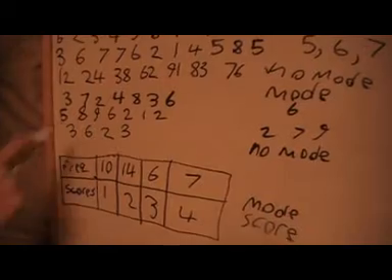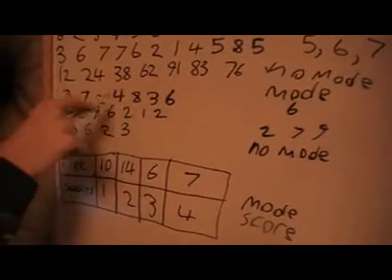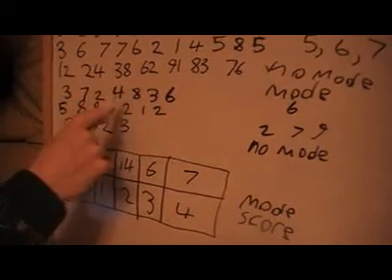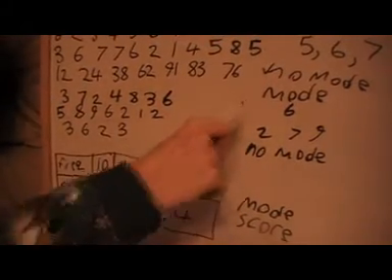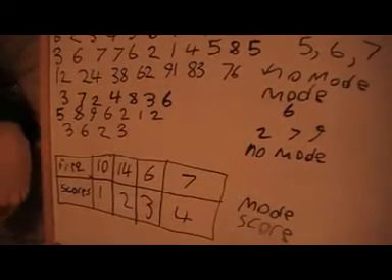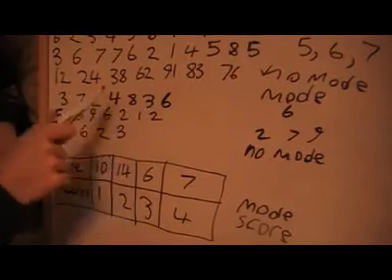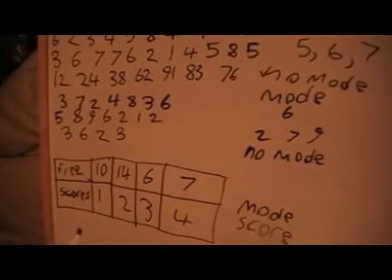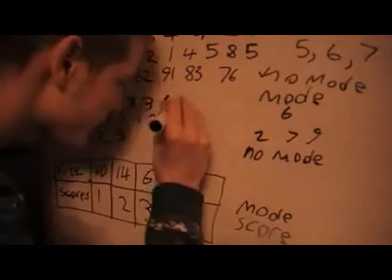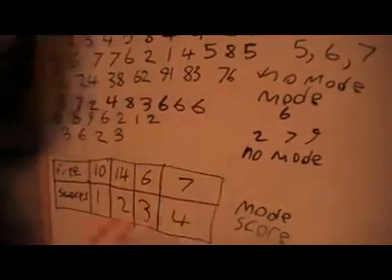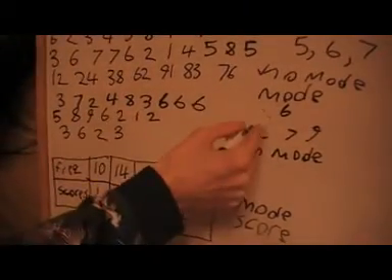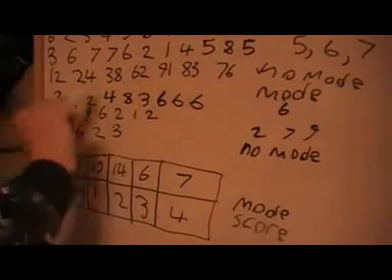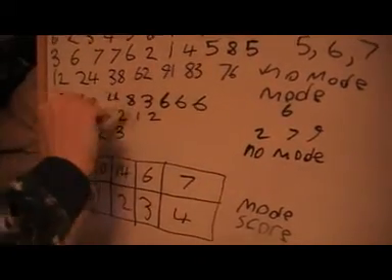For this list I've got each number once apart from the 3, because I've got two 3s. We want 6 to be the mode, so 6 must occur the most in here. We've got two 3s, so we must have three 6s. If we add a 6 and another 6, then the mode is 6, because we've got three 6s, which is more than any other number occurs in this sequence.